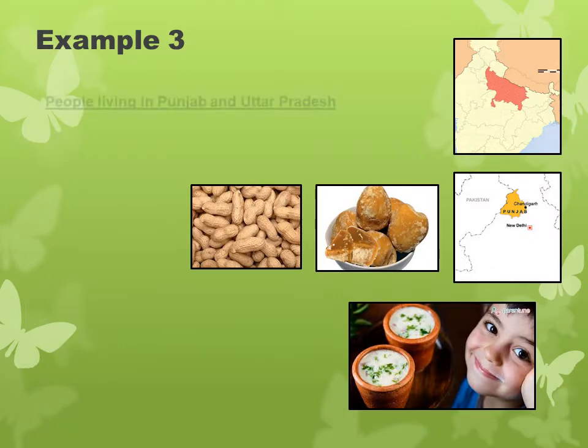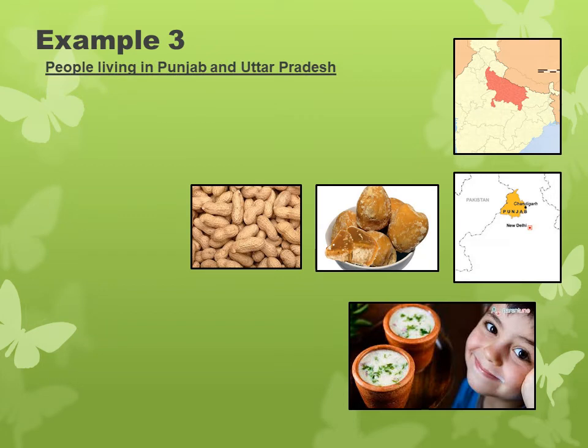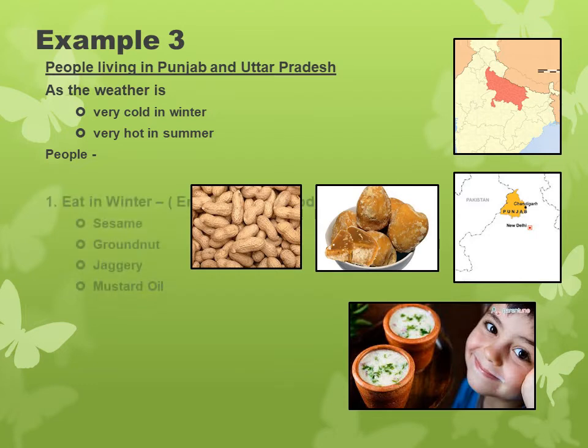Example 3, people living in the states of Punjab and UP. The weather is very cold in winters and very hot in summers.